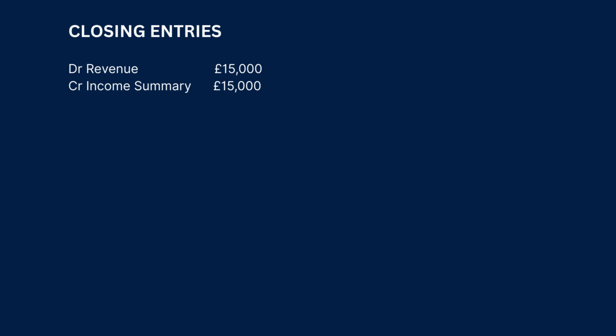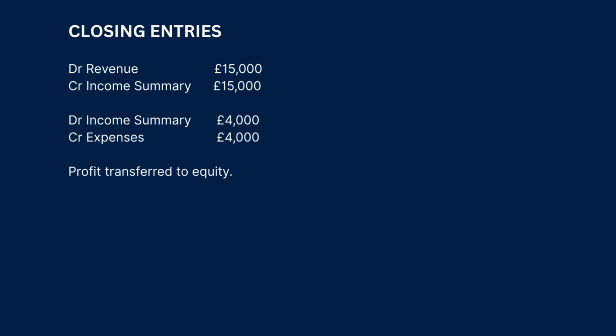First, we close revenue, debit revenue and credit income summary. Then we close expenses, debit income summary and credit expenses. The remaining balance in income summary represents profit, which is then transferred to equity. After closing, revenue and expense accounts are zero. The new accounting period starts with clean temporary accounts while the profit remains in equity.